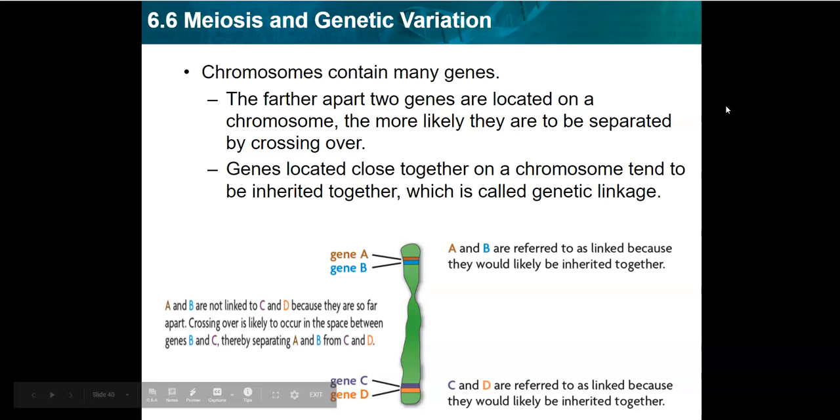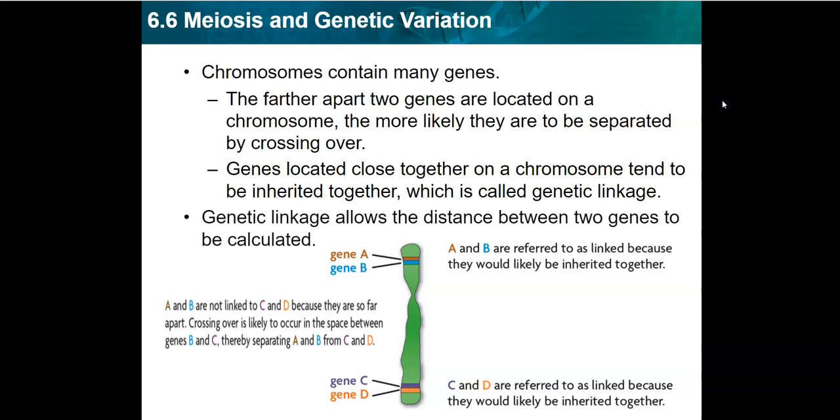Genes located close together on a chromosome tend to be inherited together, and we call that genetic linkage. The genetic linkage allows the distance between two genes to be calculated.